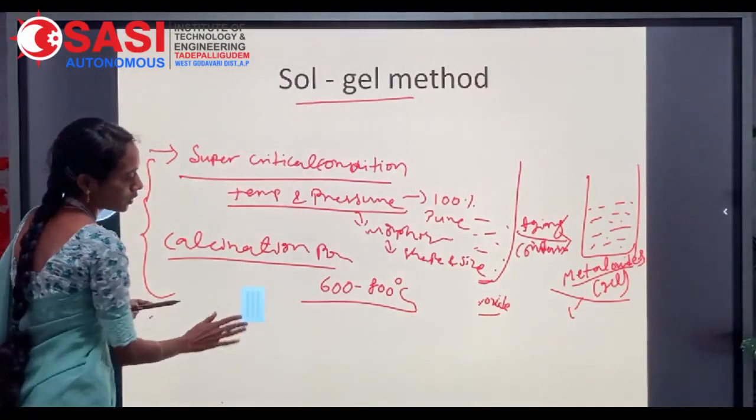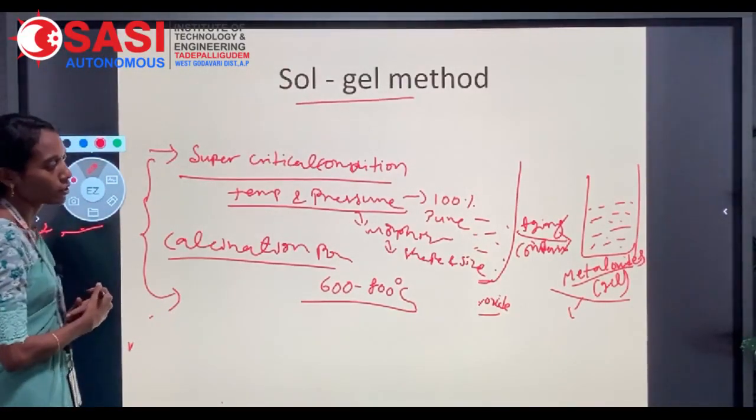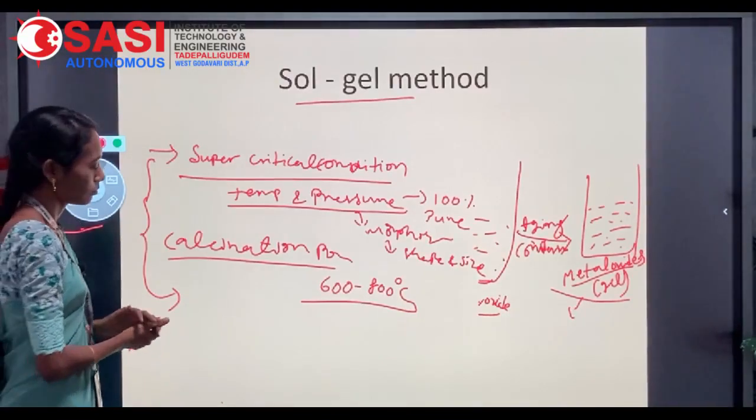Here it is also a highly preferable method. The morphology is also retained here.